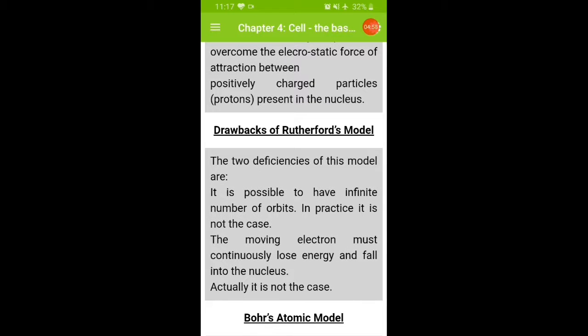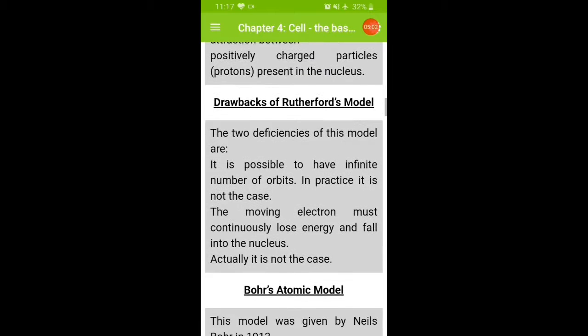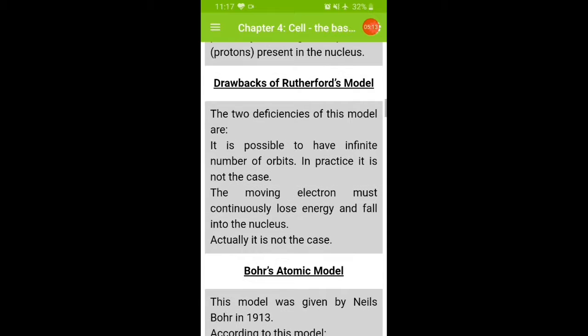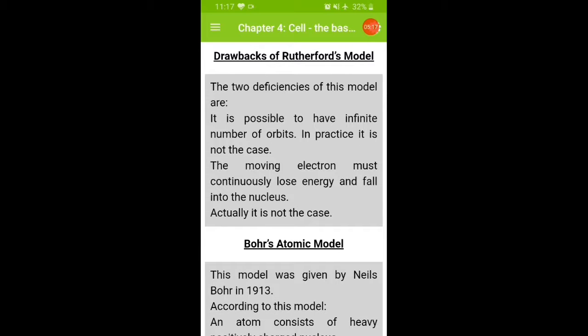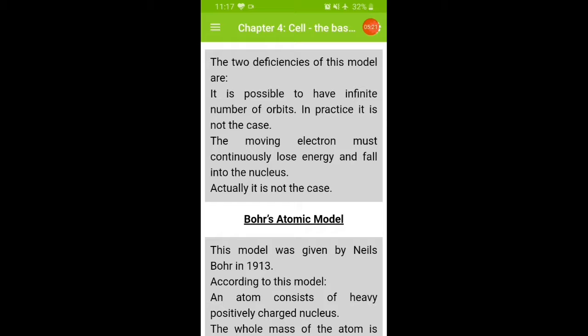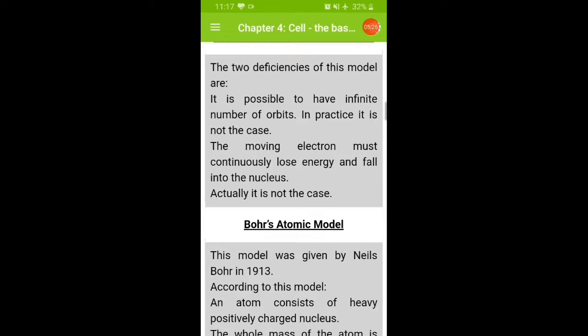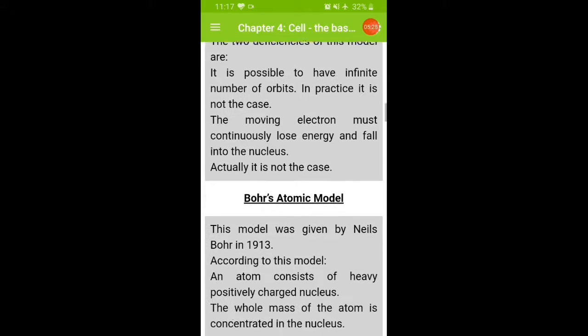Now some drawbacks of the Rutherford model. Two deficiencies of this model are: one, it is possible to have an infinite number of orbits, but in practice that is not the case. Two, the moving electron must continuously lose energy and fall into the nucleus, but actually that is not the case. So these are some drawbacks of the Rutherford model.